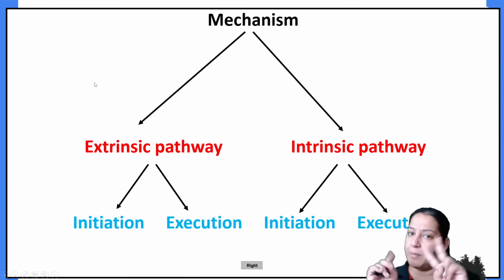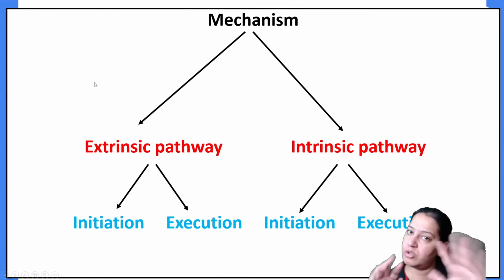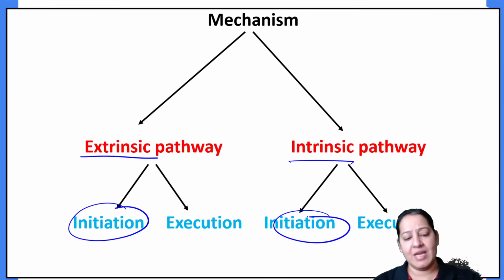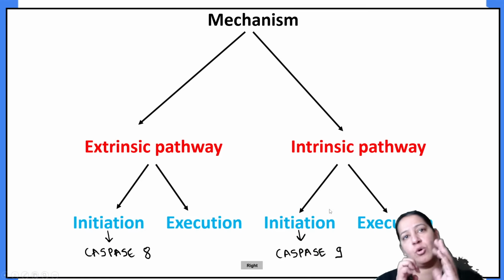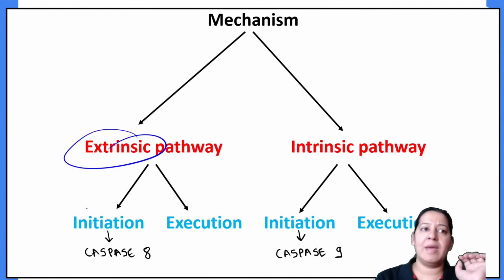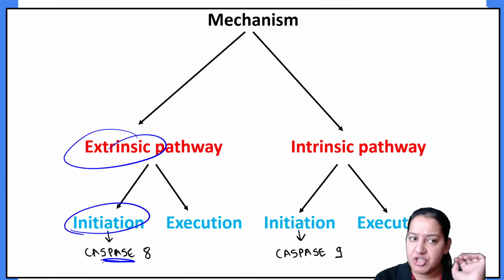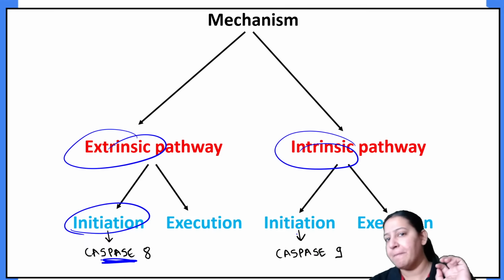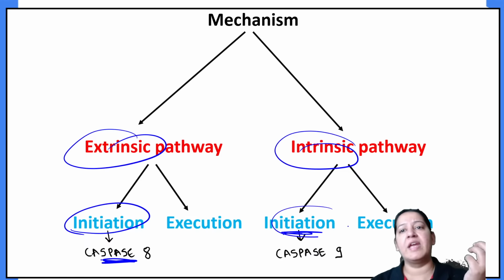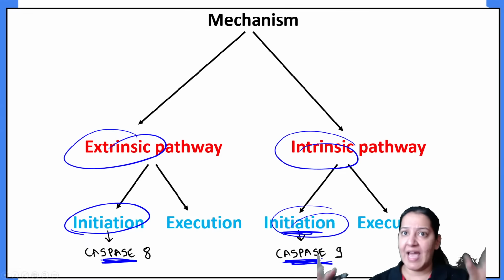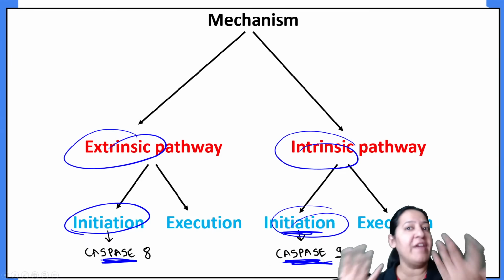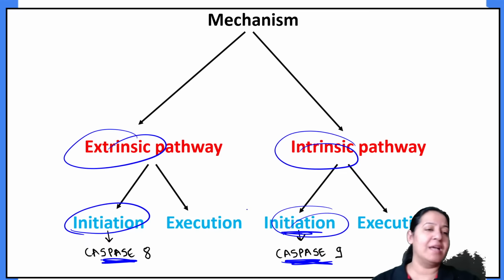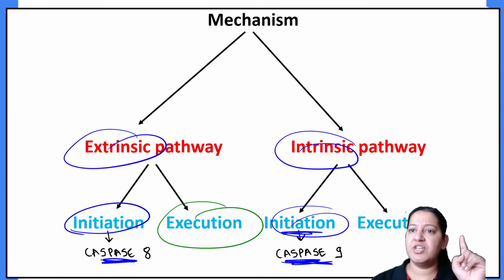So till now I have completed two stories before the intermission. The initiation of the extrinsic pathway and the initiation of the intrinsic pathway. I left both the stories in between. So for the extrinsic pathway initiation, I left it at activation of caspase 8. What is ahead? And for the intrinsic pathway initiation, I left the story at activation of caspase 9. What is ahead? What is the movie ahead? What is the story ahead of both the stories? Let me continue both stories together in one movie after the intermission, that is execution.